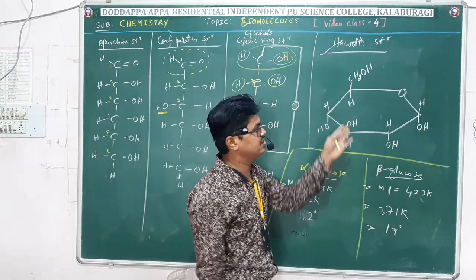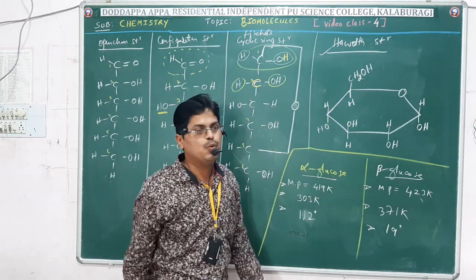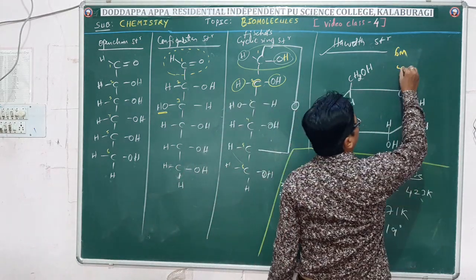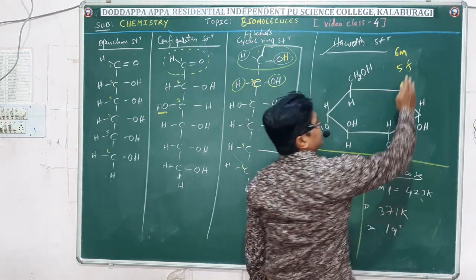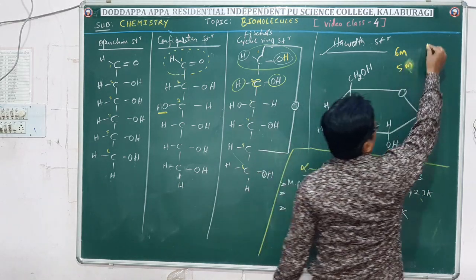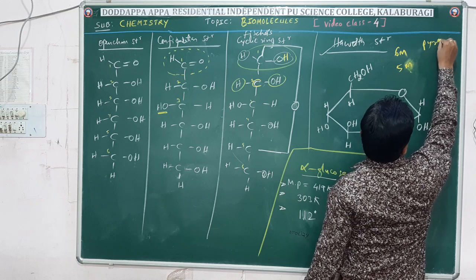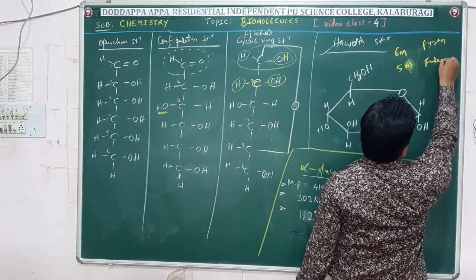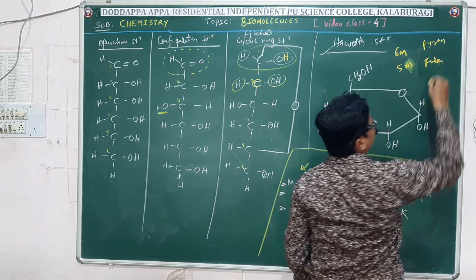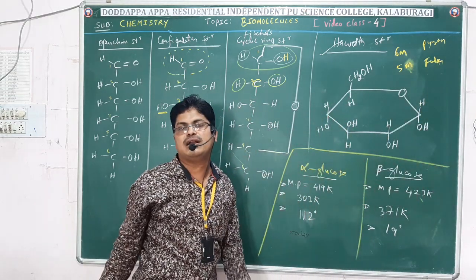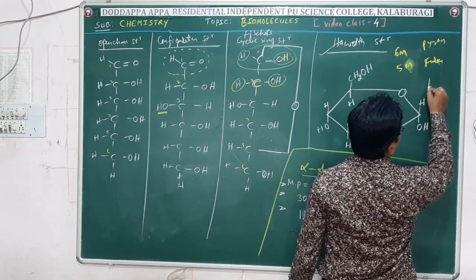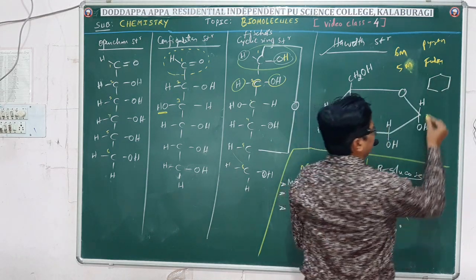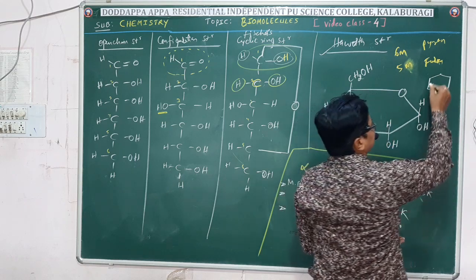Of course, for that he considered two structures, one a 6-membered ring and another a 5-membered ring. For the 6-membered ring, he considered the reference structure pyran. For the 5-membered ring, he considered the reference structure furan. What are pyran and furan? Pyran is a heterocyclic compound whose structure is like this, consisting of 5 carbon atoms and 1 oxygen.